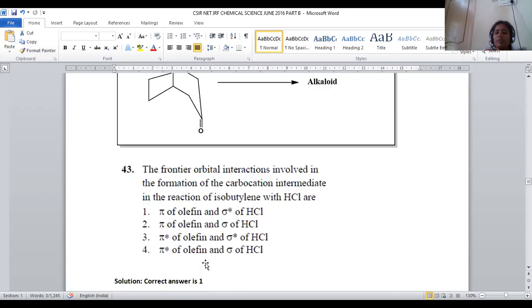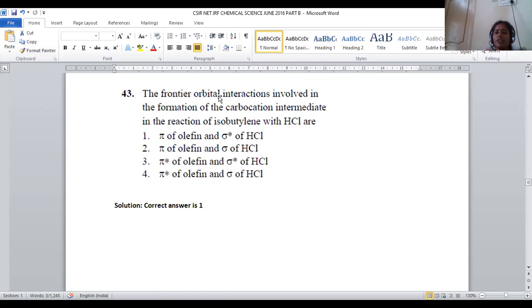Let us move on to question number 43. The frontier orbital interactions involved in the formation of the carbocation intermediate in the reaction of isobutylene with HCl are. Isobutylene, this is an addition reaction. We take the double bond and add HCl, and a chloro substituted saturated compound will be generated. This is the addition reaction.